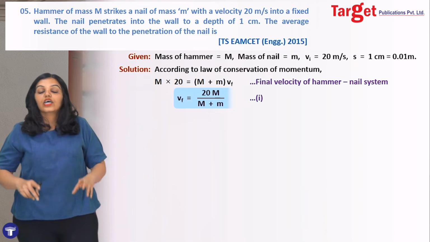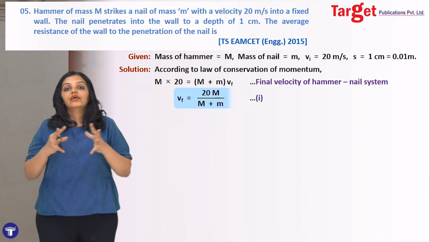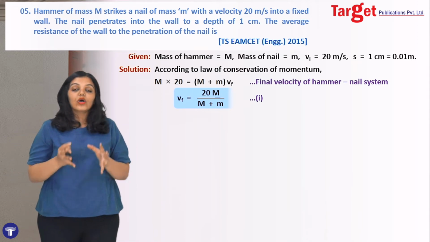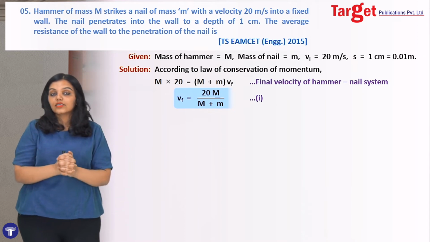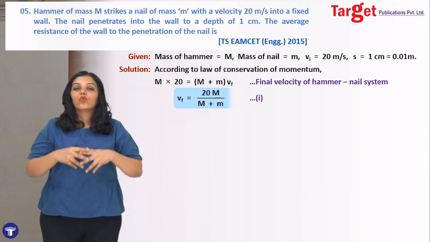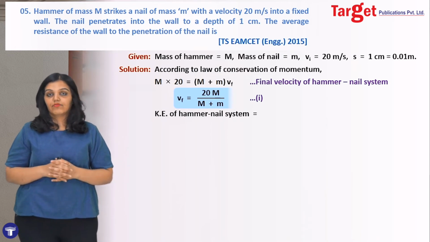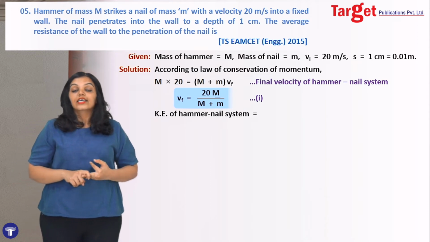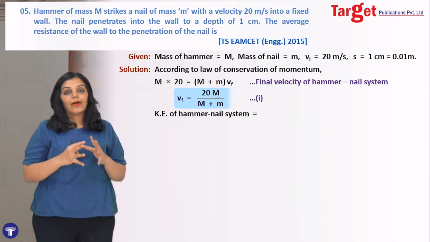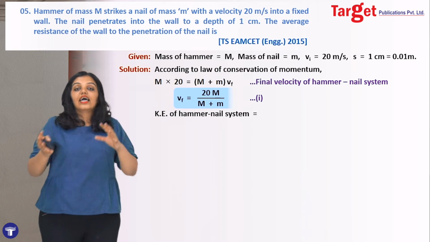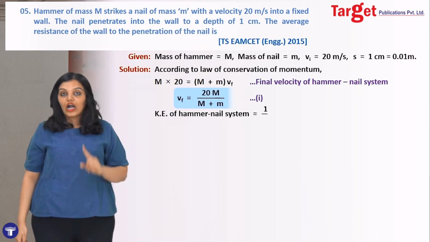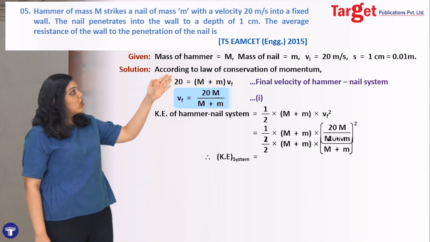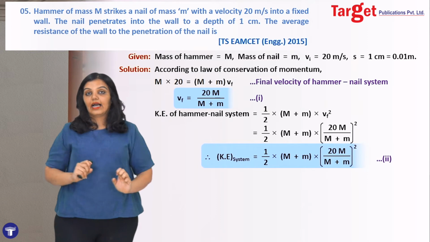So what have we found? We have found the final velocity of the hammer nail system after the collision. And why have I found this? Once I know the final velocity of the hammer nail system after the collision, I can find the kinetic energy of the hammer nail system. By definition, kinetic energy is half into the mass into the speed squared. So now I will find the kinetic energy of the hammer nail system. The hammer nail system now has a kinetic energy of half into the mass, which is m plus M, into their velocity.